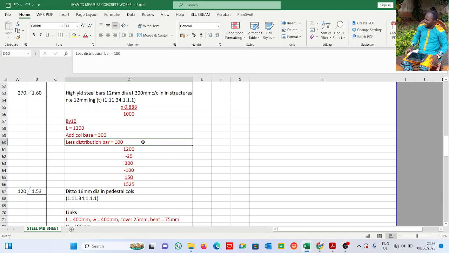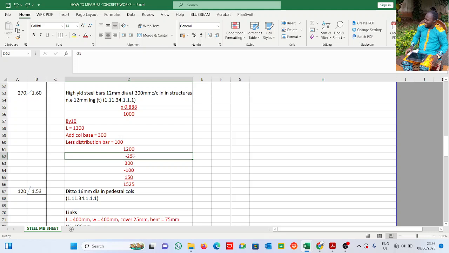Alright? Less distribution bar, 100 mm. Then this is column base distribution bar. Okay, this is 1, 2 here. Let's start with this. Let's cover, which is 25 mm, right? Because I'm dealing with one reinforcement at a time, that's why it is not 2 times. It is not on both sides, right?